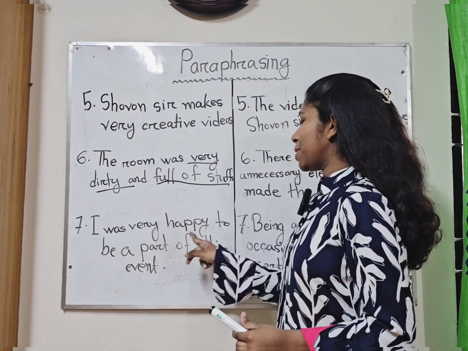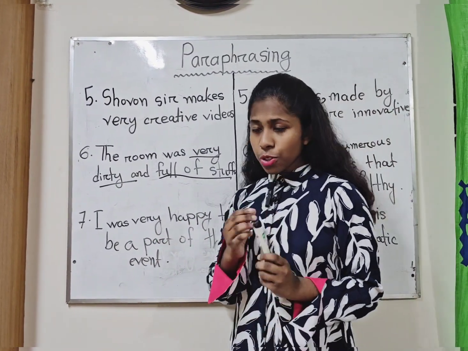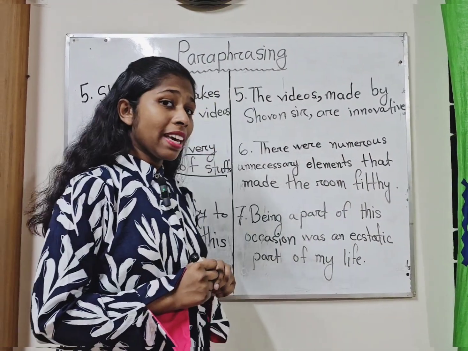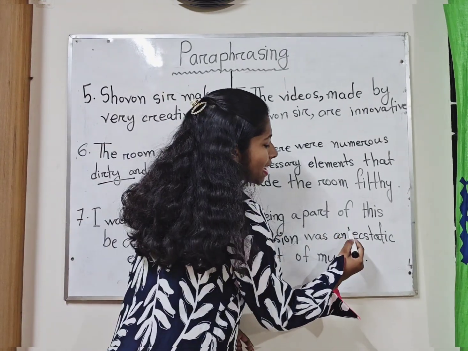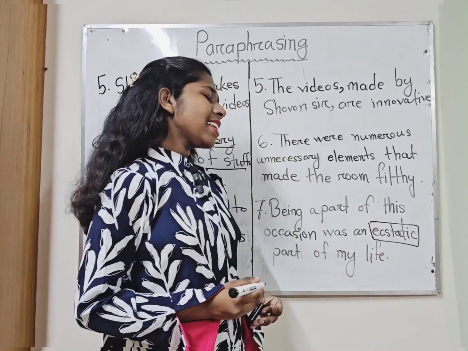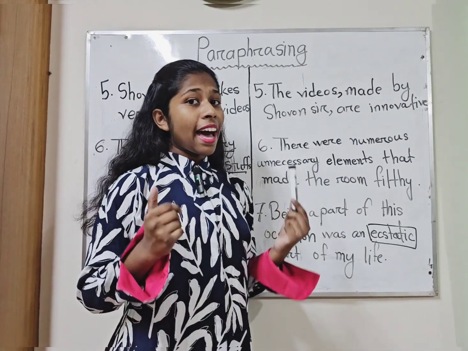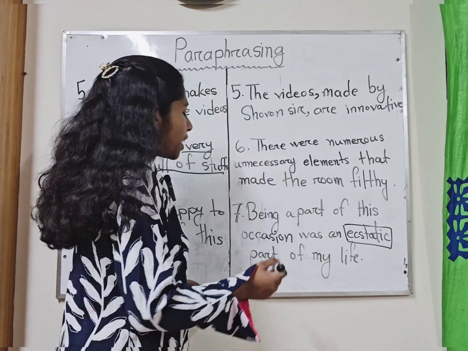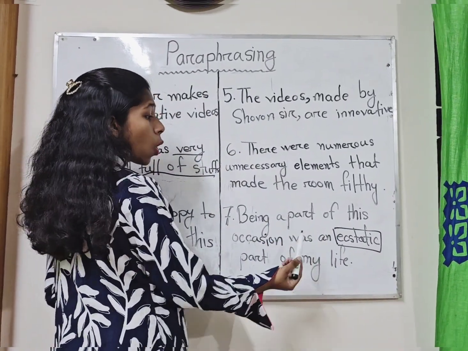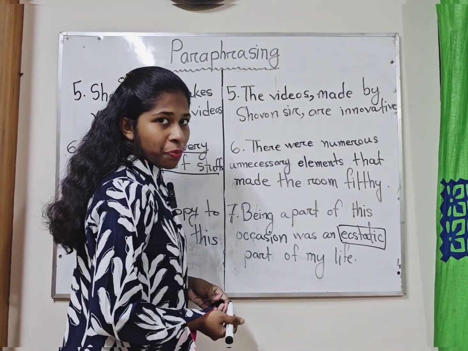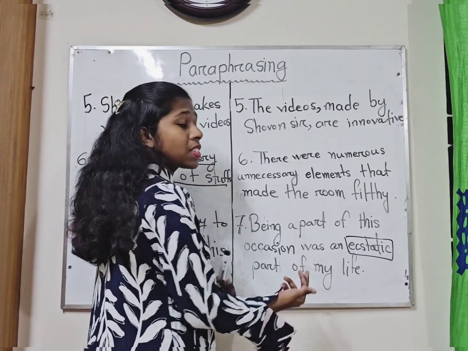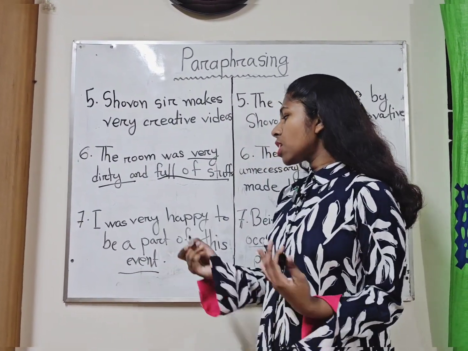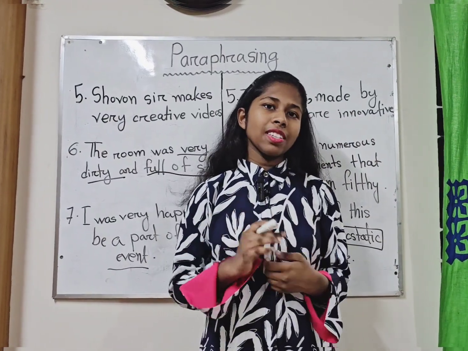Now let's move to number 7. I was very happy to be a part of this event. So I was very happy to be a part of this event can be paraphrased in a beautiful way by using a very special word, which is ecstatic. Ecstatic is an advanced word to say very happy. So instead of saying very happy, you can use this word ecstatic that refers to very happy. And you can say, being a part of this occasion was an ecstatic part of my life. That means I was very happy to be a part of this occasion. An occasion is a synonym of event that you already know. So this is how you can use some synonyms and can rephrase the sentences.